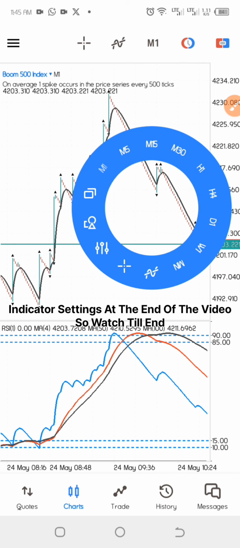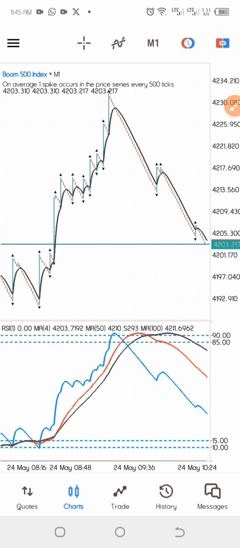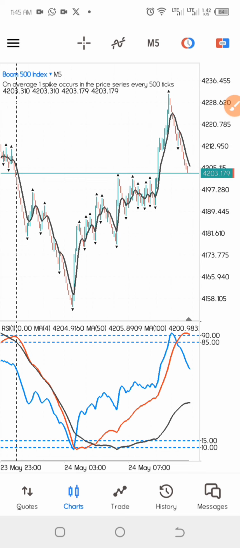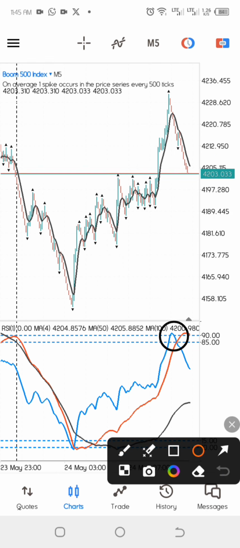The first thing you want to do when you want to use this strategy is go to your 5 minute time frame. The main thing about going to your 5 minute time frame is that what you want to see in your 1 minute time frame, you also want to see in your 5 minute time frame. Here on the 5 minute time frame, you can clearly see we have the moving average line come to the 90 levels of the RSI, or the 10 levels of the RSI.